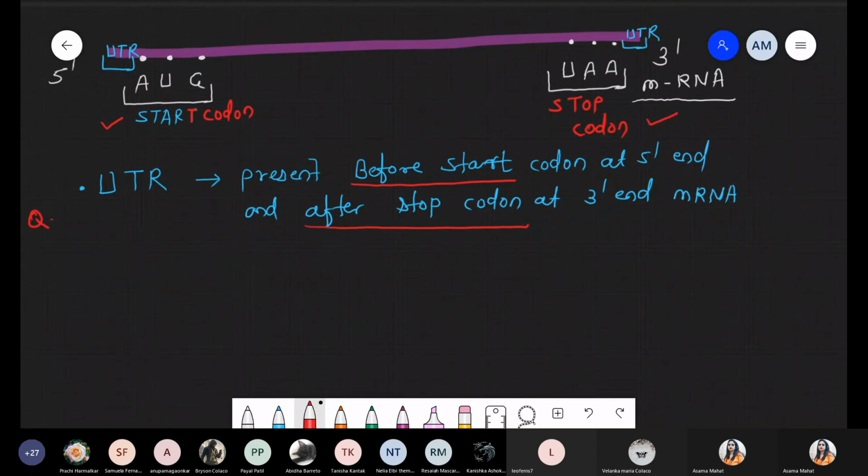So what is the function? Definitely these are part of messenger RNA, तो कुछ तो इसका function होगा. So next point, the function of UTR.